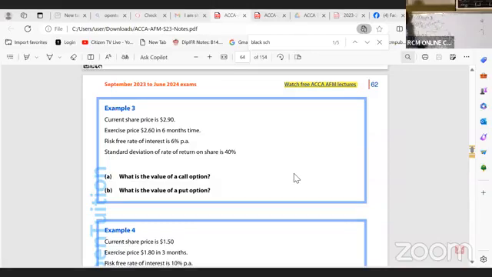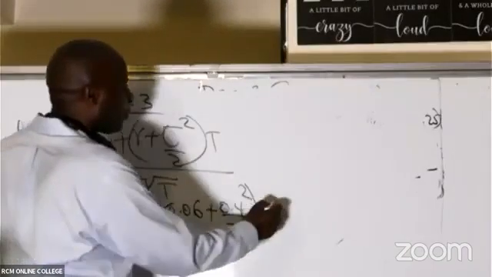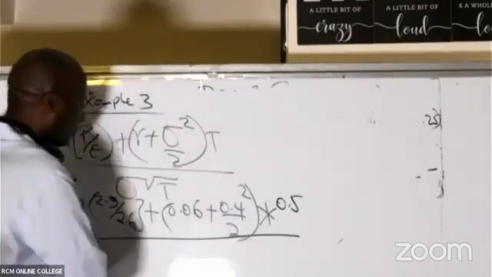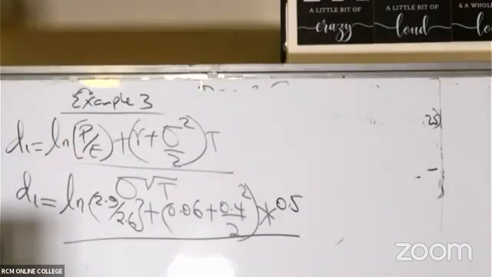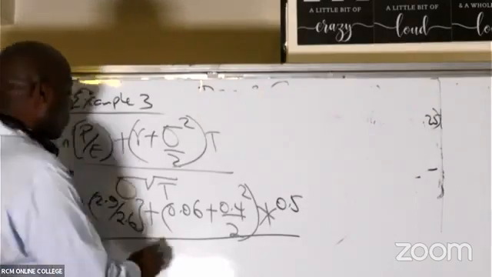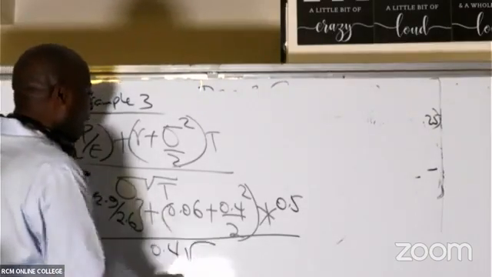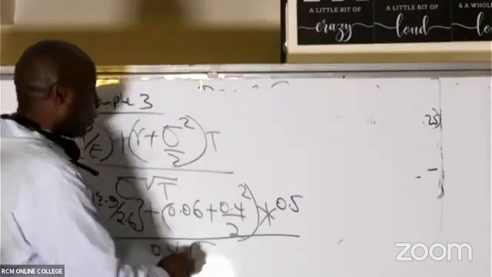The time given there is in months, 6 months to be precise. So 6 months divided by 12 gives me 0.5 years. Divide this by the standard deviation again, which is 0.4, times the square root of time. The square root of 0.5.